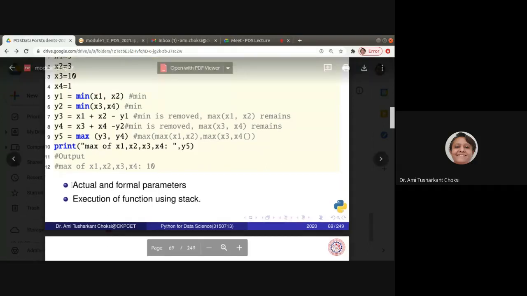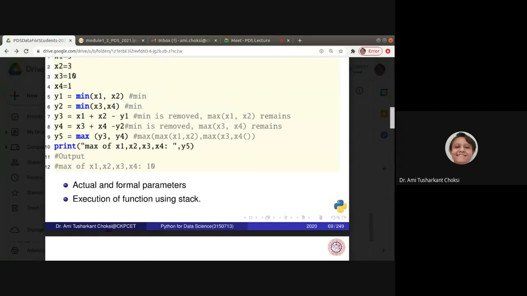Now, what do we have is actual and formal parameters. Typically, we used to say that the actual parameters and the formal parameters in case of the function, right?